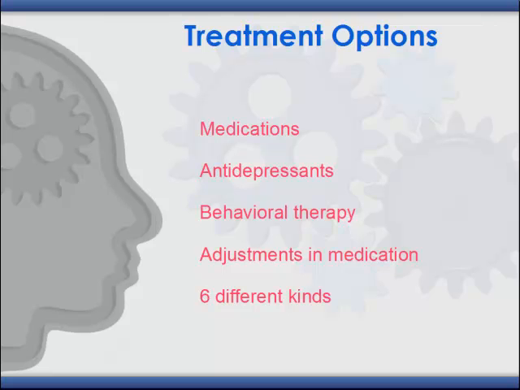One important note about ADD is that there are 6 different kinds. Many people don't realize this and think that they can treat all cases of ADD with the same methods, and this is untrue. The doctor should treat each case individually by looking at the symptoms and issues affecting the person before prescribing any kind of medication.